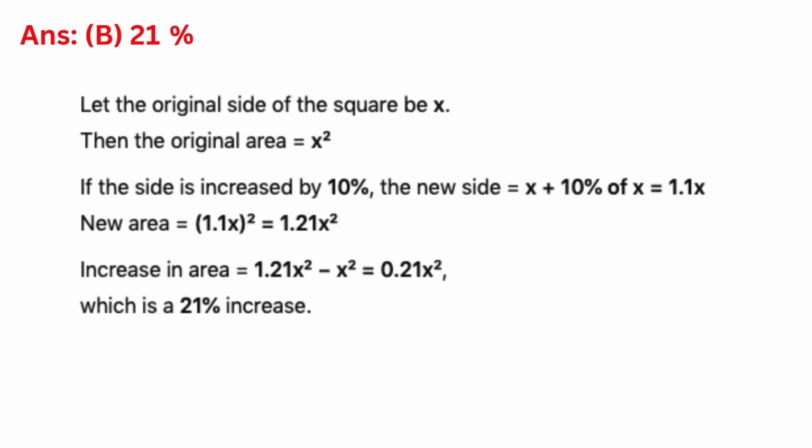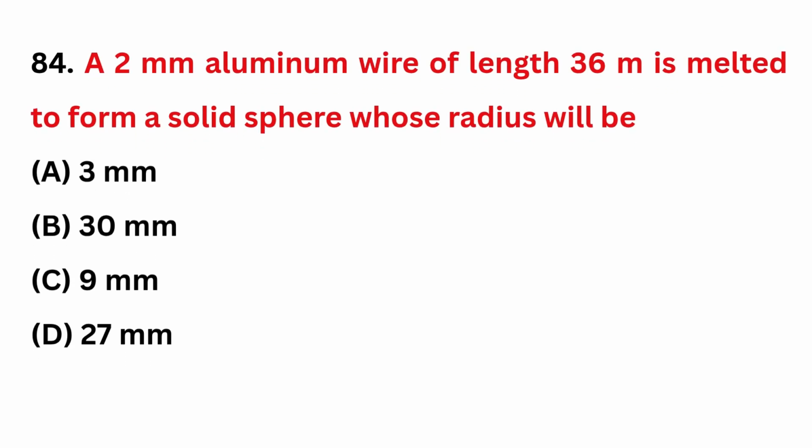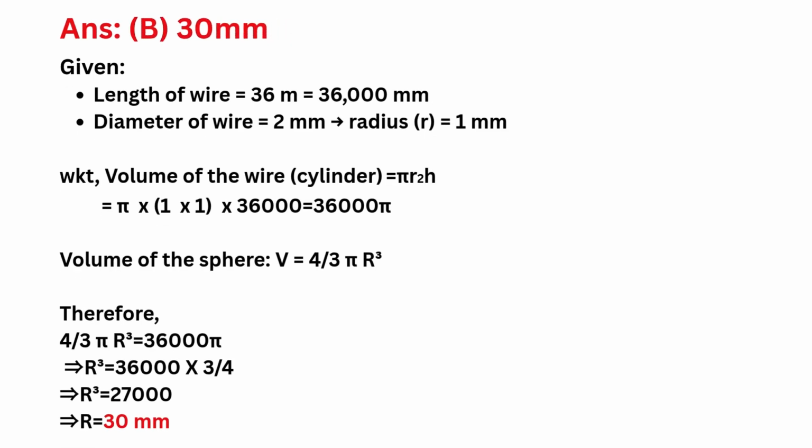Correct answer is option B, 21%. A 2 mm aluminium wire of length 36 meter is melted to form a solid sphere whose radius will be? Correct answer is option B, 30 mm.